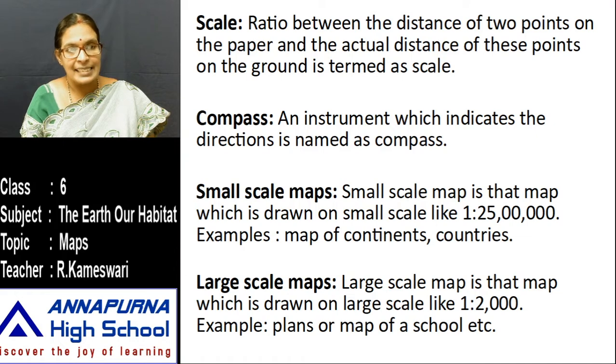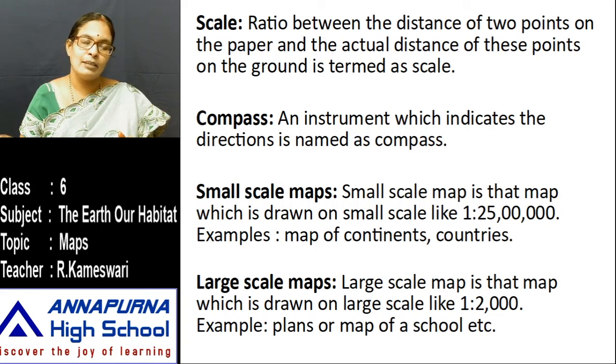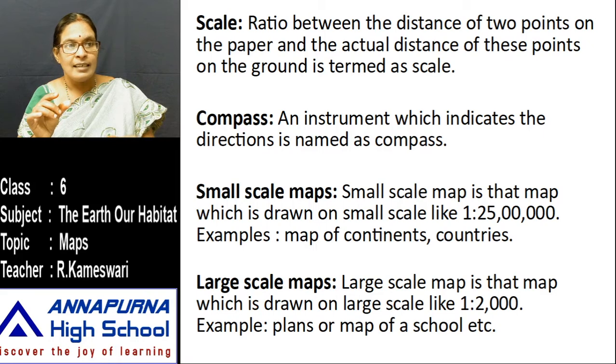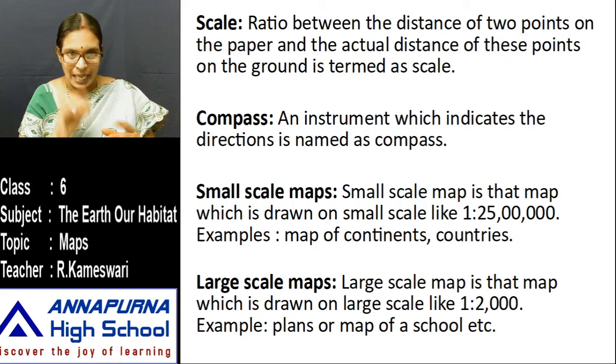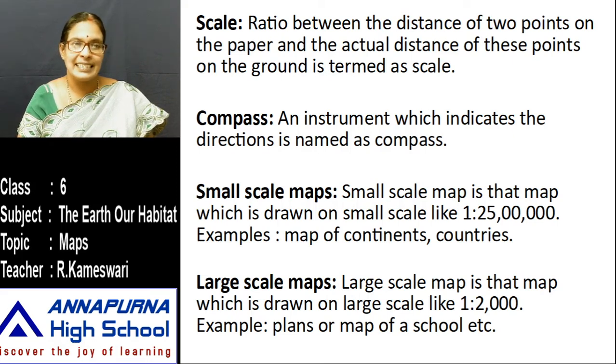You take a scale. Scale shows us here 1 centimeter is equal to here 10 kilometers or 5 kilometers, whatever it may be. That is your choice. That is called the scale. Scale is a ratio between the actual distance and the map distance. How much area is occupied on the map is equal to the real distance on the ground. That is called a scale.